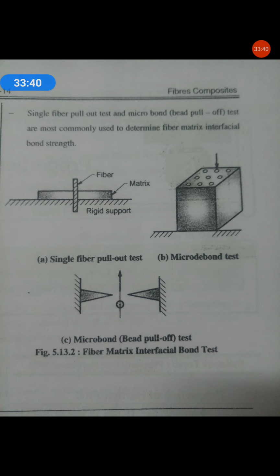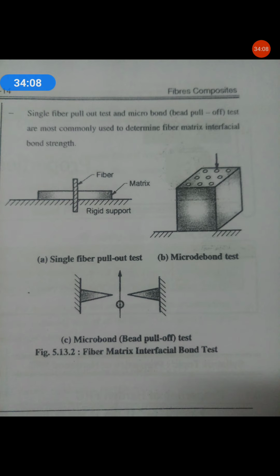Now the next is the micro bond bead pull off test, this third one. The bead must be small enough to permit the fiber to pull out rather than break. Typically bead diameters in the range of 100 to 200 micrometers are suitable. The single fiber pull out test and the micro bond bead pull off test are most commonly used to determine fiber matrix interfacial bond strength.